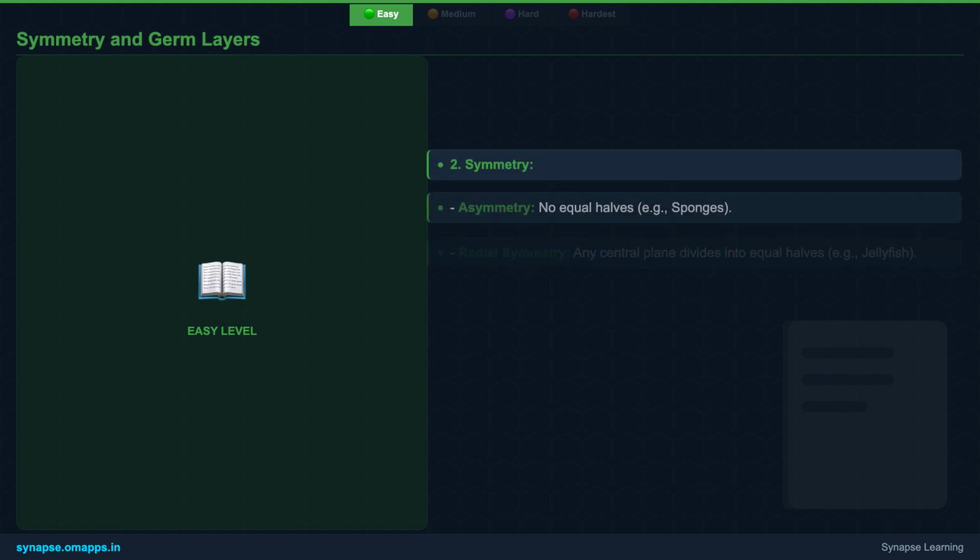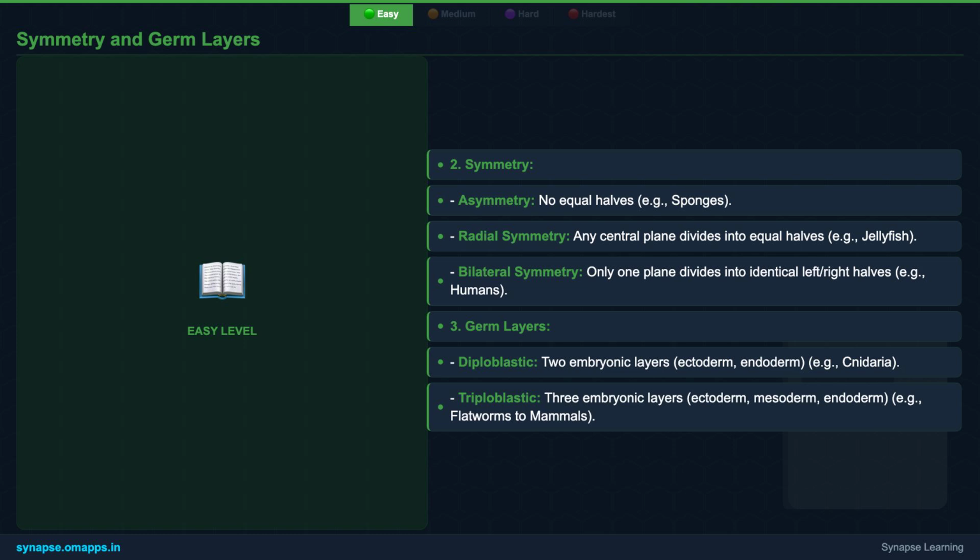Next, let's talk about how animals' bodies are arranged. Symmetry refers to how parts of an animal's body are arranged around a central axis. Some, like sponges, have no symmetry. Others, like jellyfish, are radially symmetrical. And then there are animals like us, with bilateral symmetry.